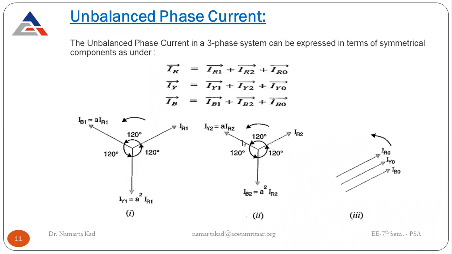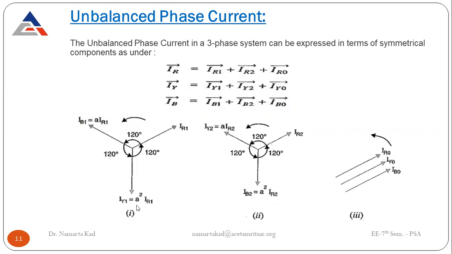Okay. Now, in terms of the phase rotations, for the positive sequence, here it is IR1, here it is IY1, and here it is IB1. So IY1 is 120 degrees behind IR1, so it can be written as A square IR1. Or if it is considered in the anti-clockwise direction, this one is 240 degrees away from IR1.